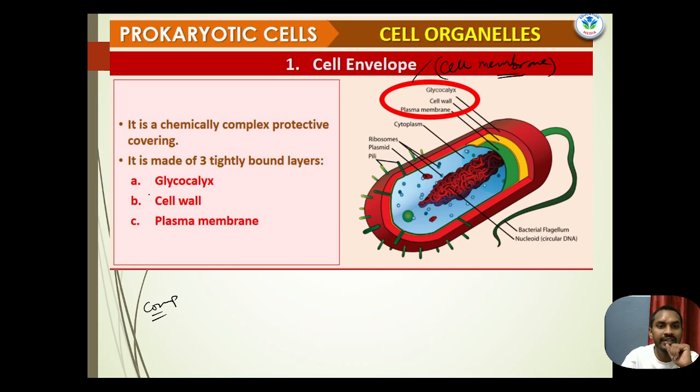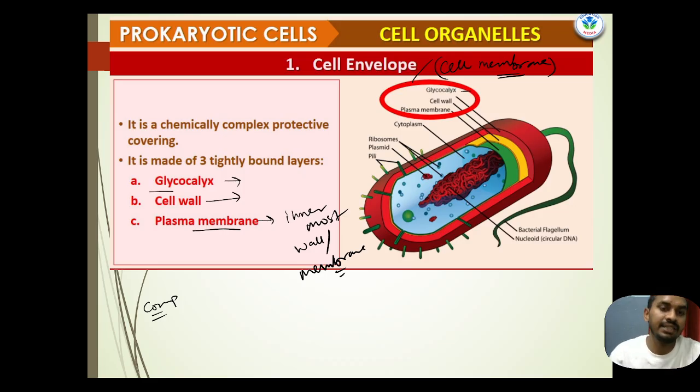The outer covering is the glycocalyx. Then the next one, inside the glycocalyx, is the cell wall, and after that the plasma membrane, the innermost membrane present in prokaryotic cells.